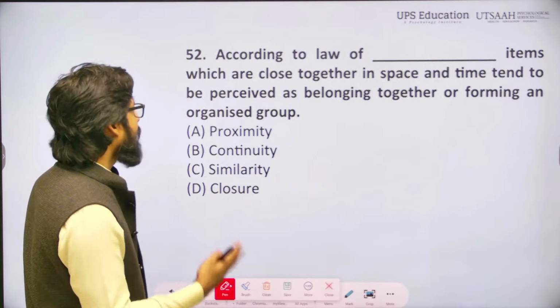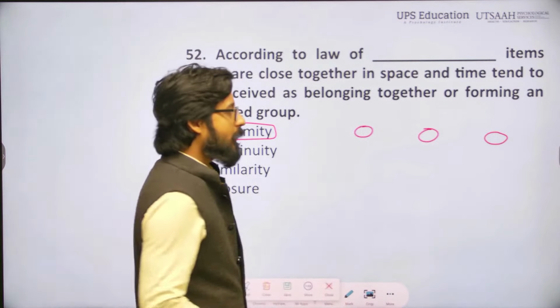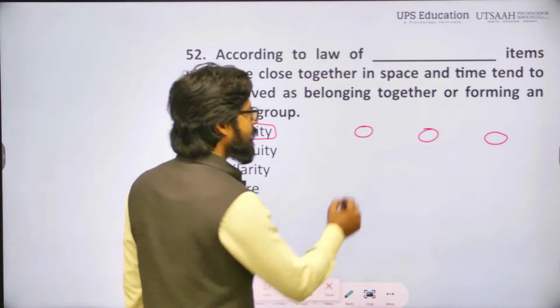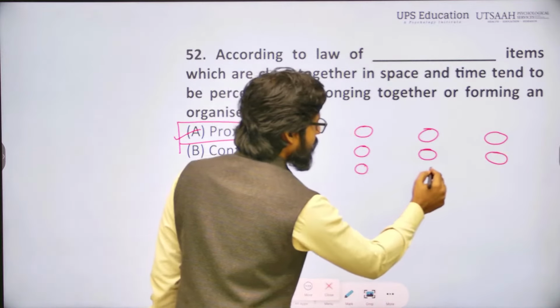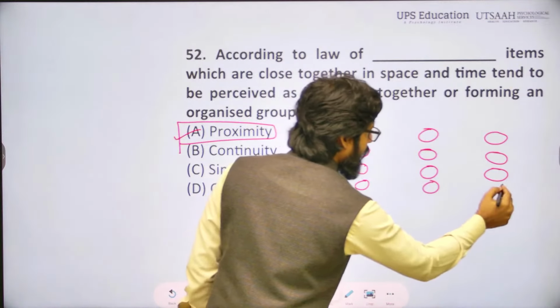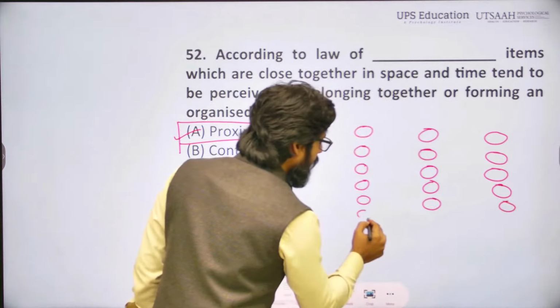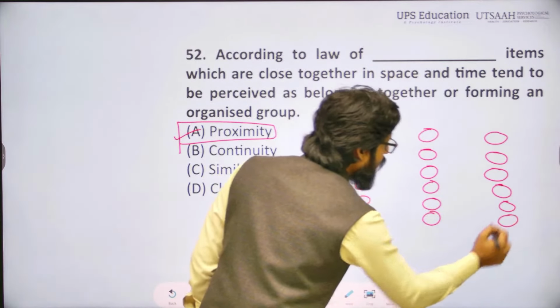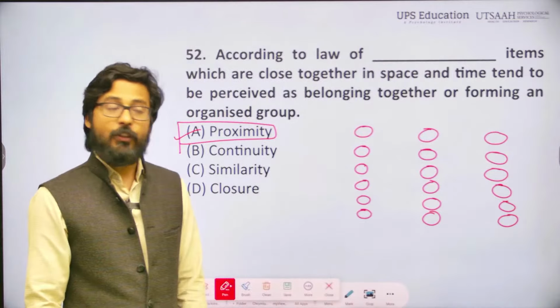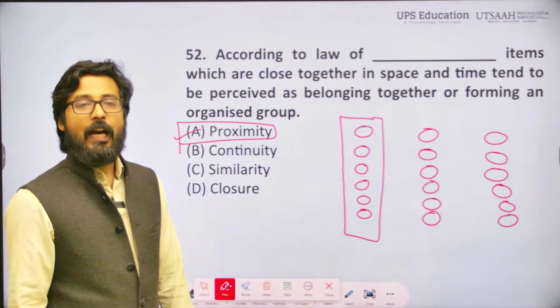This is a horizontal line or vertical line. You can say this is a horizontal line. Okay, fine, you are right. This is a horizontal line, right? Again, I am drawing one more horizontal line. Third horizontal line. Fourth horizontal line. Fifth horizontal line. Now, after a specific period of time, you can see it is really difficult to consider them horizontal lines. Now you are perceiving them as vertical lines.